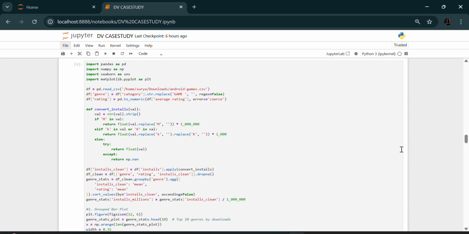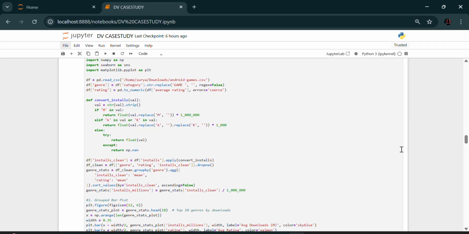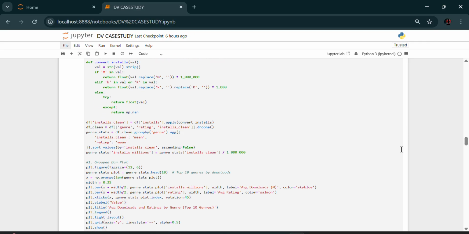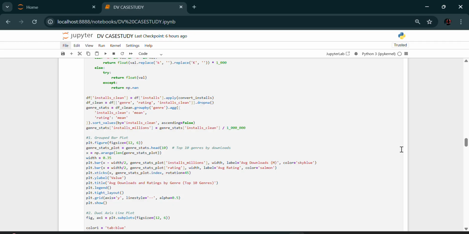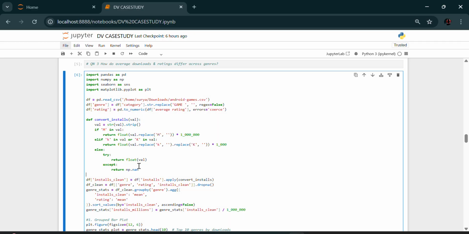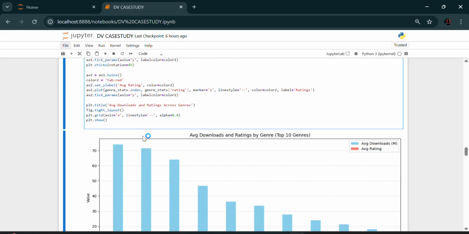Going to the third, downloads versus ratings by genre. I used the Android Games dataset because it includes category, average rating, and detailed installs, which allowed for analyzing both popularity and quality. In the code, I converted ratings to numeric and cleaned the install values using a custom function to convert again 5k, 10k into numbers. I grouped the data by genre and computed average installs and ratings.